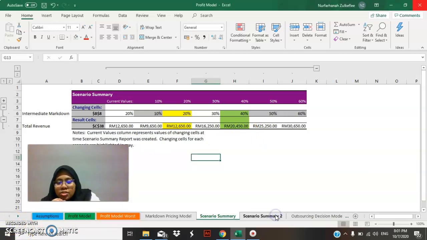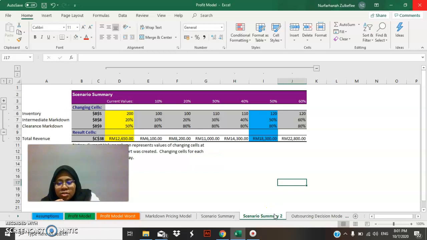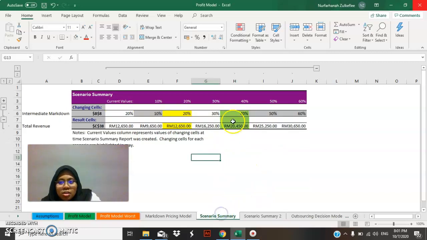Why I didn't choose the second scenario summary is because I need to change both discounts, the clearance discount and the intermediate discount, and the discount is much higher, but the total revenue is not as much as from the first scenario summary. So I choose the first scenario summary because the total revenue is much better, but the discount is not changed by a large amount.